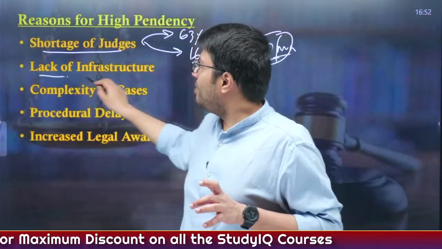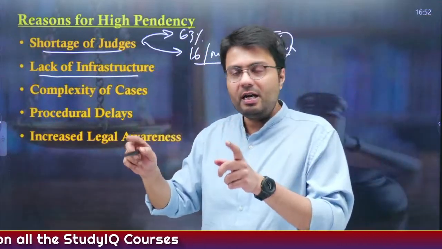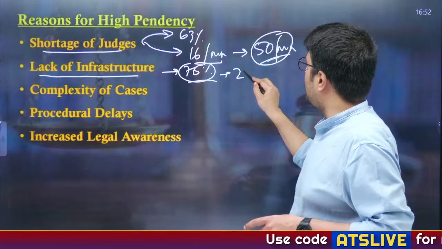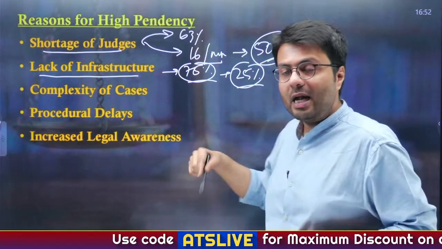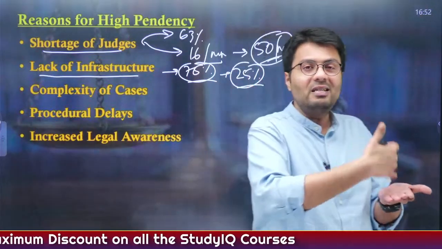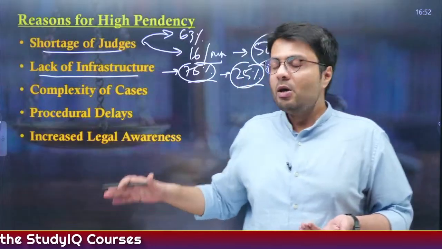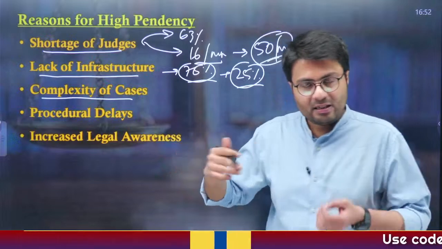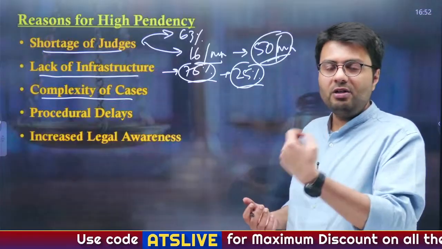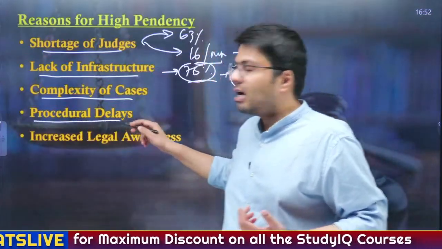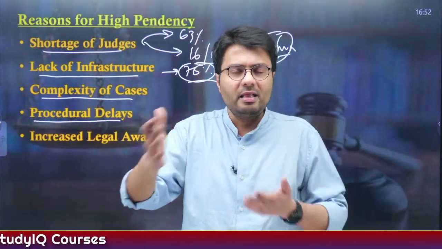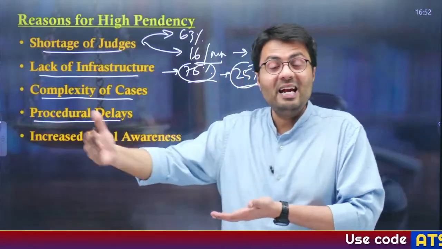Also, there is a lack of infrastructure. For example, of the total judges in India, only about 75% have a separate court for themselves, whereas 25% of judges do not have a separate court. So the construction of infrastructure, which is very necessary for the functioning of courts, is not there, since every judge needs a separate court. Also, there is several complexity in the cases which leads to delay in their hearing, and also key aspects of the judiciary such as lawyers seek significant delays on grounds such as procedural grounds, that they have not gotten through their cases perfectly, so they need more time, and that is why the hearing of cases gets delayed significantly.